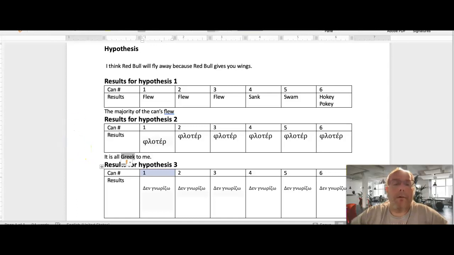So, we've written our hypothesis. Mine was originally, I think, Red Bull can fly. And it looks like the majority flew for me. Your results might be a little bit different.